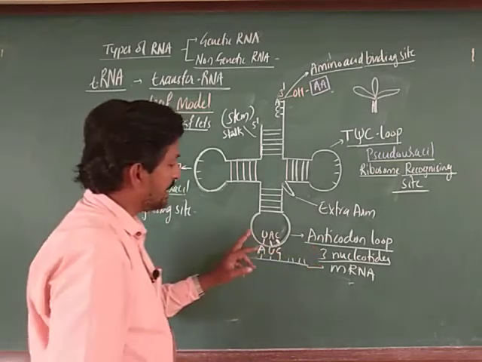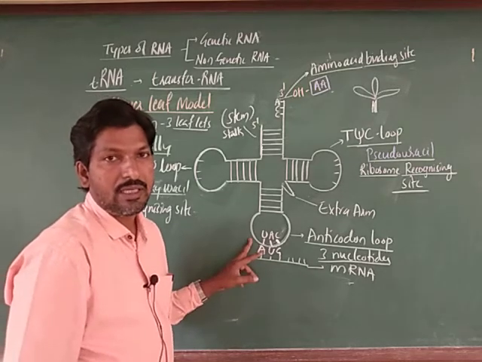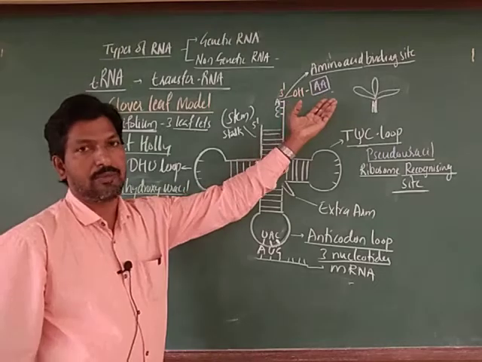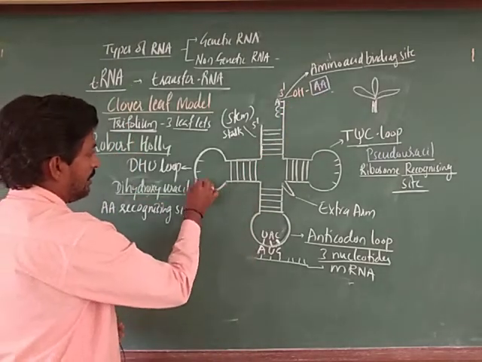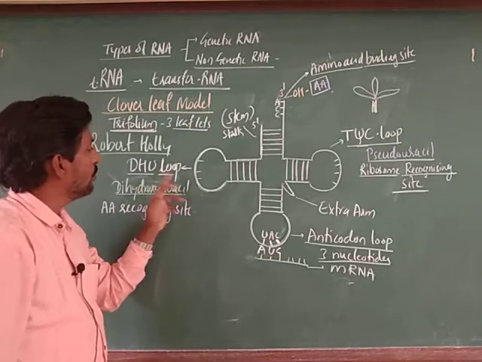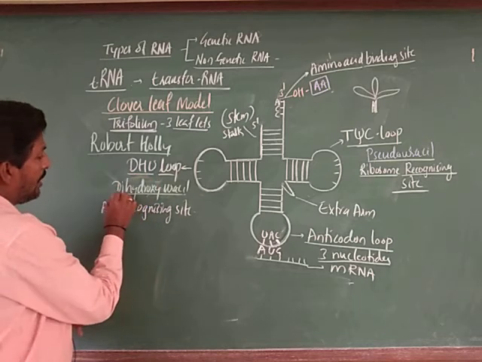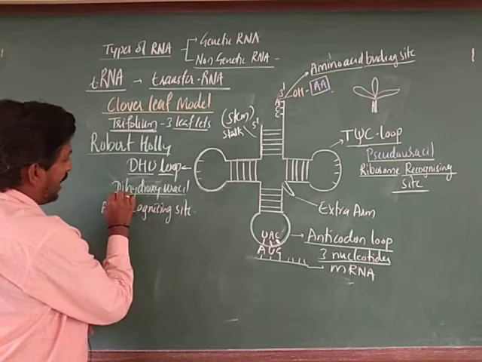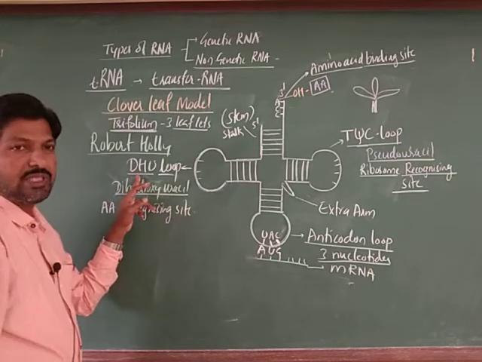So it reads the mRNA and helps to join the next amino acid here. The next loop is called the DHU loop. This DHU loop has the uracil which is called dihydroxyuracil.